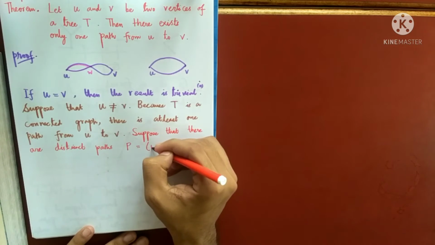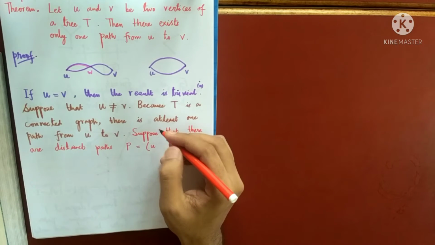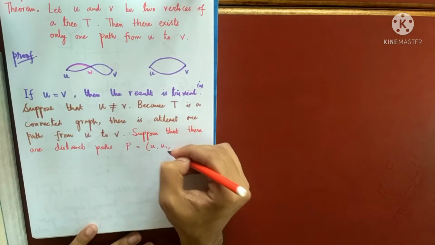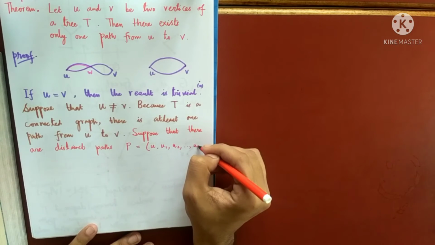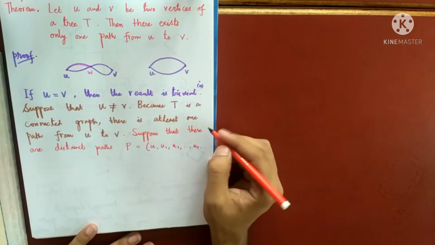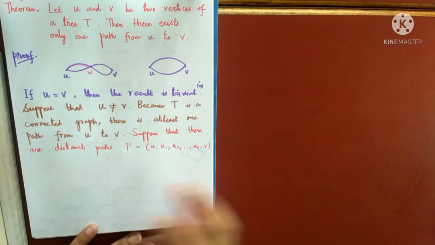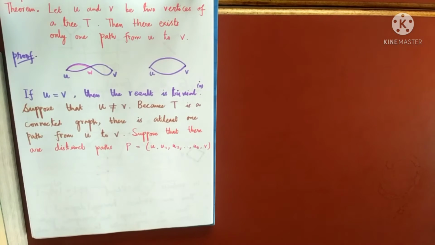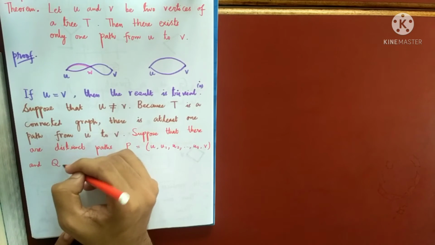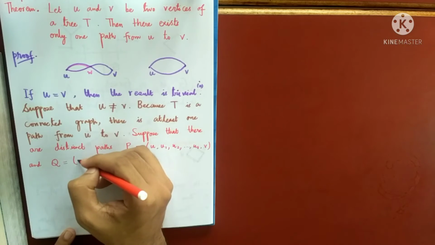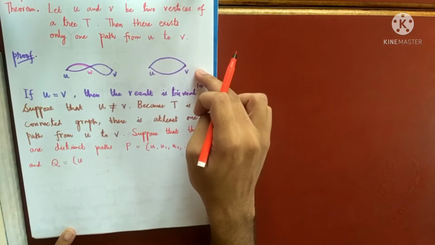So P is like this. It will start with U. Suppose it is taking the vertices U1, U2, dot, UT, comma V. I'm not writing the edges. And suppose Q is this path. It is again starting with U and ending at V.